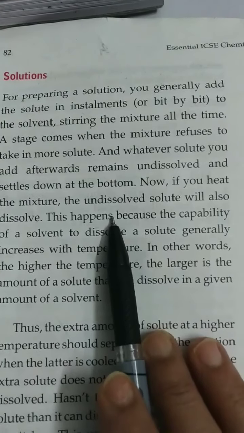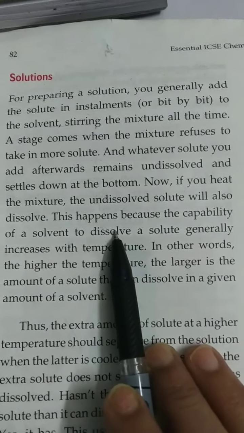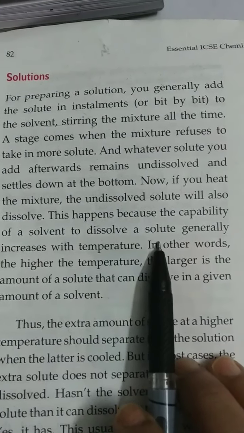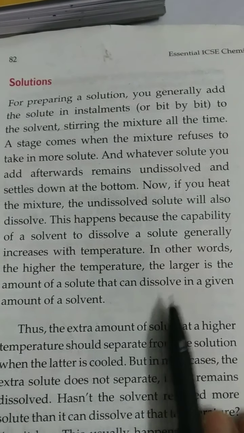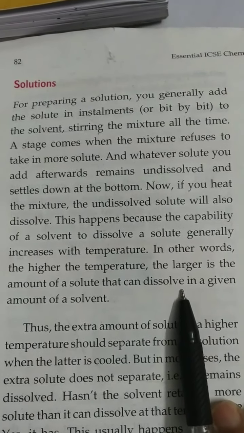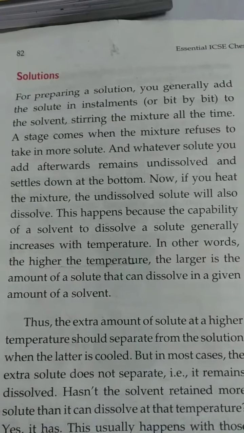Now when we heat the mixture, the undissolved solute will also dissolve. This happens because the capability of the solvent to dissolve a solute generally increases with temperature. In other words, the higher the temperature, the larger the amount of solute that can dissolve in the given amount of solvent. So underline higher the temperature.